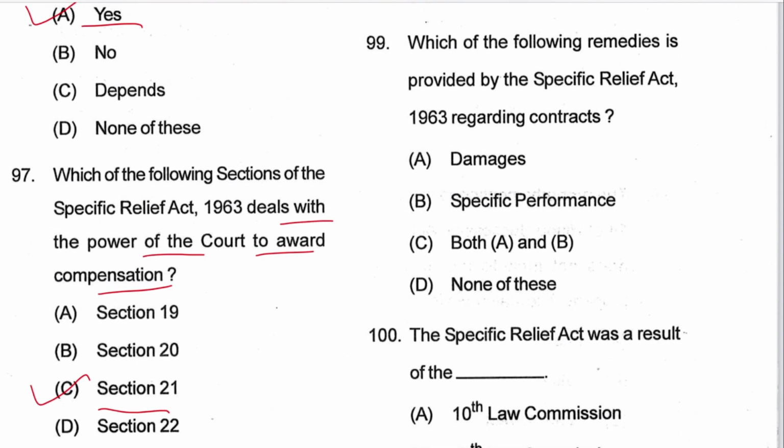Next, 99: which of the following remedies is provided by the SRA regarding contracts? That is B, specific performance. B is the answer. Damages is not there for contract damages. You can see sections 73, 74 of the Contract Act.